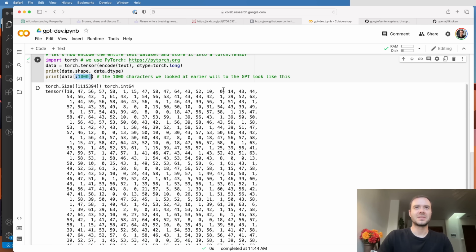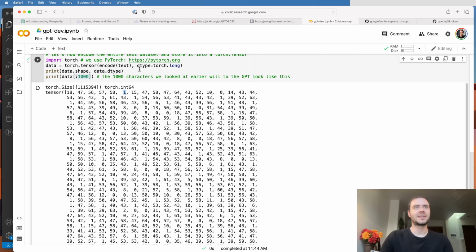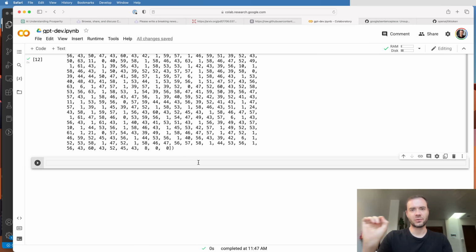I believe, for example, that 0 is a newline character, and maybe 1 is a space, though I'm not 100% sure. But from now on, the entire dataset of text is re-represented as a single very large sequence of integers. Let me do one more thing before we move on here.